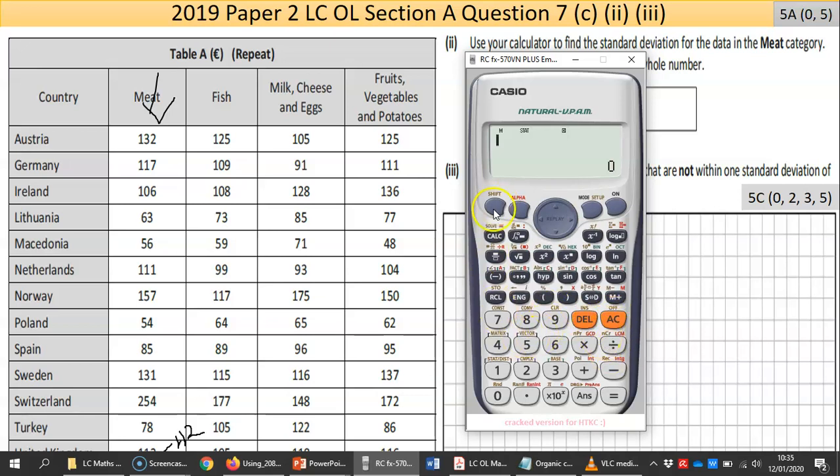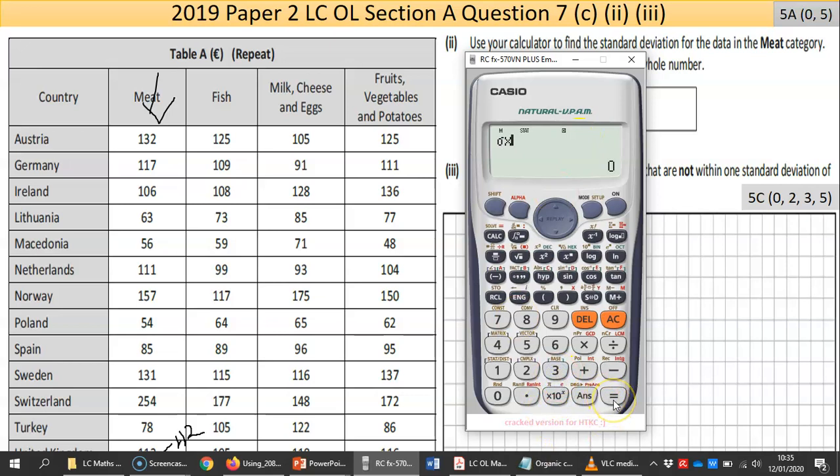Now I want to come along and activate the stats mode. Shift, this is on the second function, 1, there's the variance. I want in this case 4, and then the standard deviation is 3 here. I was doing the mean of each, so that's 3.